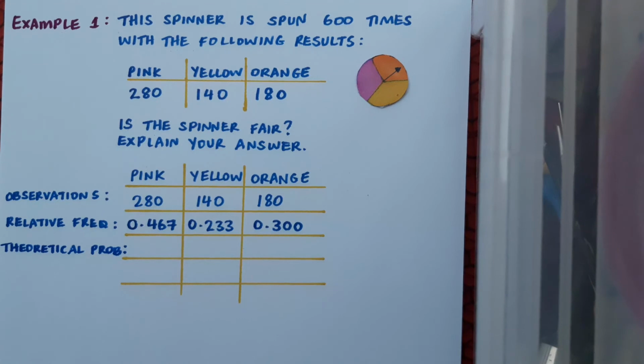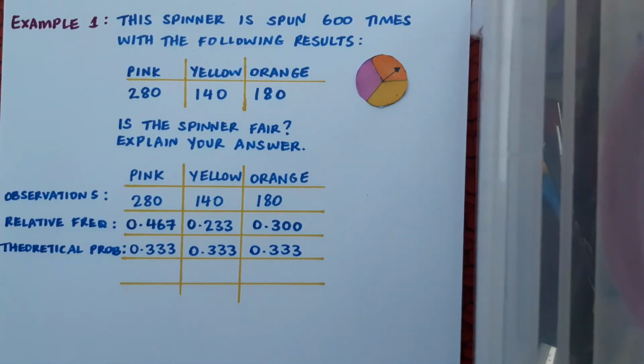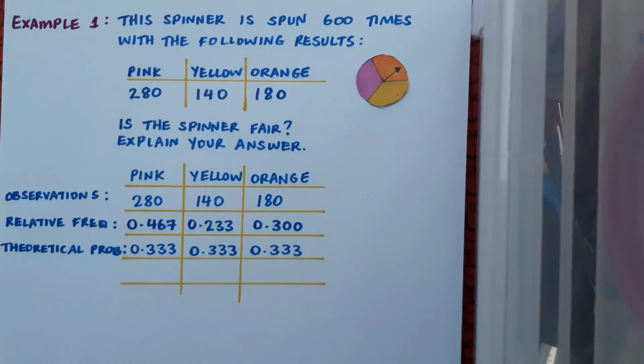Next I'm going to record the theoretical probabilities. These are the probabilities that would arise if the spinner was fair. And again, in each case, because I'm going to want to do comparison, I'm going to write these as decimals. The most striking deviation from the theoretical probability occurs with pink. So I'll focus on this for my answer and explanation.